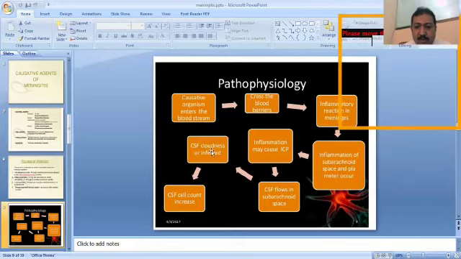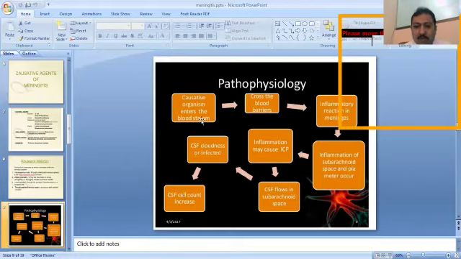The CSF, which is the cerebrospinal fluid present between the arachnoid space and the pia mater, will become thick, and the color will be changed. It will take a cloudy or gray-white color from the infectious agents, and the inflammatory cells in the cerebrospinal fluid will be increased. So this was all about the pathophysiology.